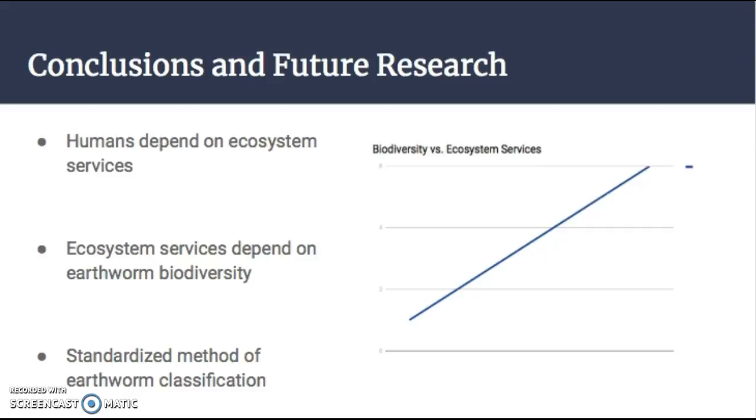If the functioning of a particular ecosystem is to be quantified for the purposes of land and species conservation, agricultural planning, or pollution control, earthworms must be counted in some way. Because of this, it's necessary that a uniform process of earthworm classification be established. And then once this is done, it will be useful to have data comparing the biodiversity within an ecosystem to the health and functioning of that ecosystem.